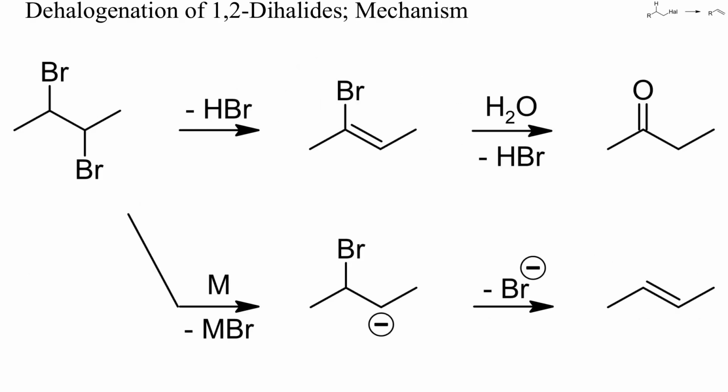A few words about the dehydrohalogenation of 1,2-dihalides. Treatment with bases will usually first yield vinyl halides, as in some of the previous examples. In the presence of water, however, these are sometimes hydrolyzed to ketones. As shown in the second equation on the slide, dihalides can also be reduced to halogen-free alkenes by treatment with metals or some other reducing agent.